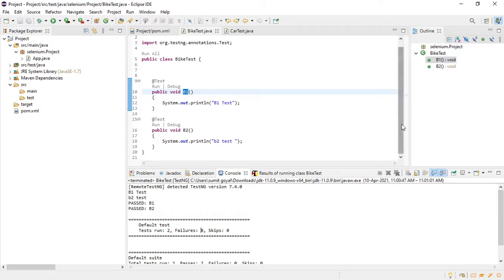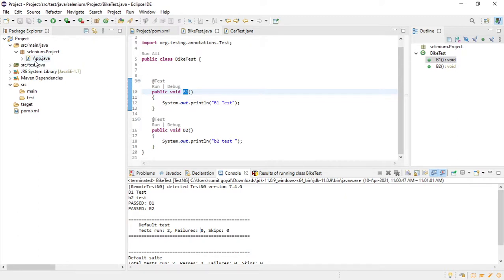Otherwise, when you are using public static void main, you do not get this kind of output. So this is the reason we should use a framework, so that we will be able to write efficient code, right? And also get the neat output. So as of now, we do not have to discuss much about TestNG.